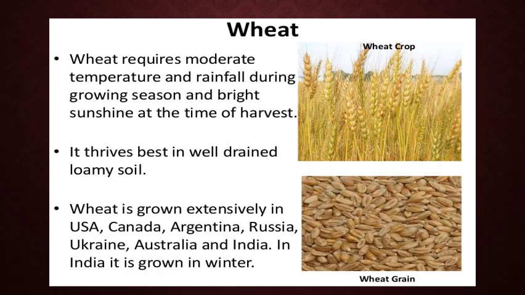Wheat. Wheat requires moderate temperature and rainfall during the growing season and bright sunshine at the time of harvest. It thrives best in well-drained loamy soil. Wheat is grown extensively in USA, Canada, Argentina, Russia, Ukraine, Australia and India. In India, it is grown in winter.